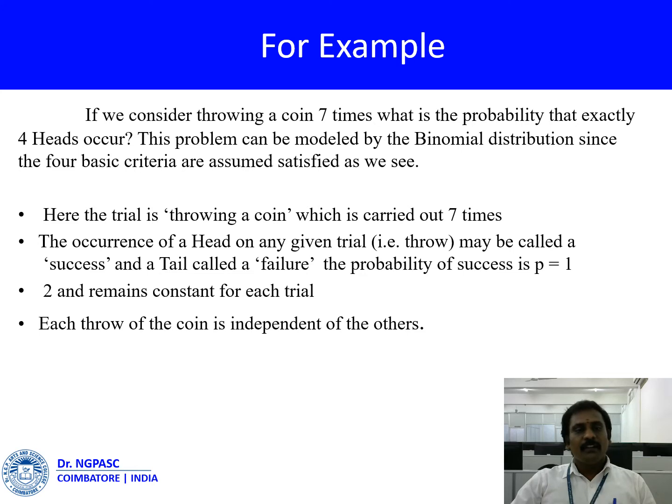Second, the occurrence of a head on any given trial may be called a success and a tail is called a failure. The total probability is 1. Third, p is 1/2 and remains constant for each trial. Each throw of the coin is independent of the others.